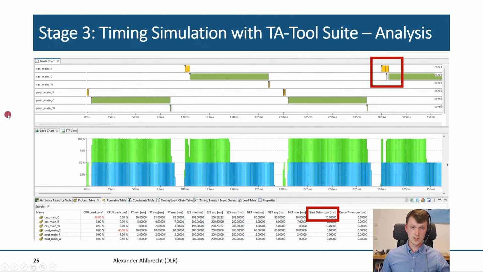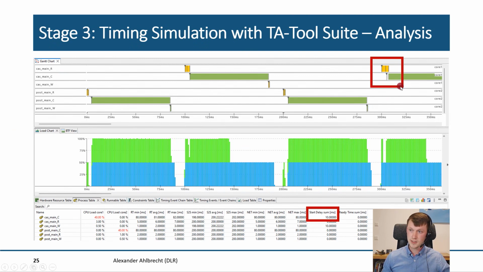And this also brings us to the stage 3, where we consider the timing of our software architecture, the timing schedule, and also possible errors that we have in the specification. And here we not only consider the components itself, but also aspects such as read and write times. So we have the collision avoidance system. We consider the read time, the execution time, and the write time.